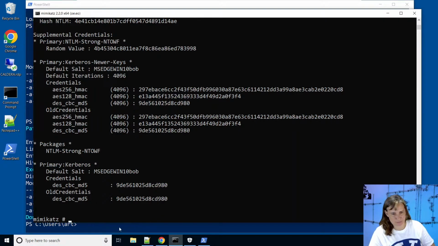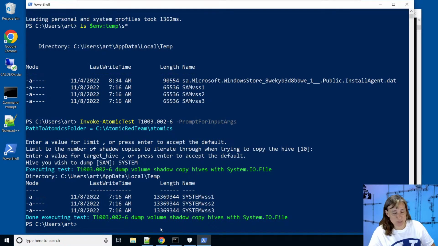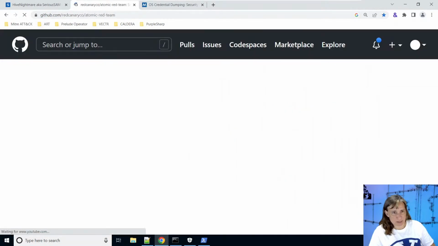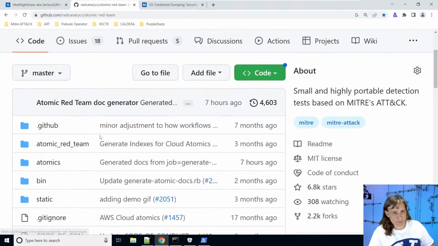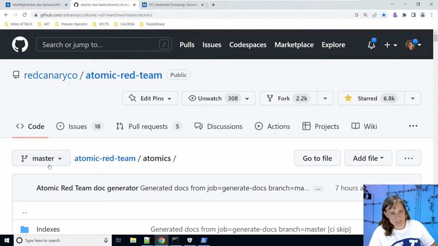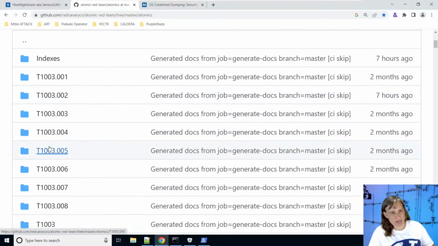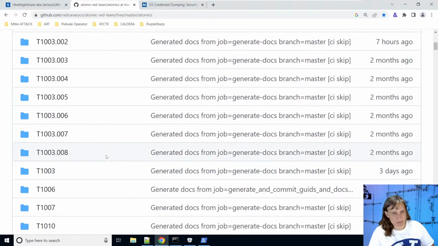If you like this video, check out the Atomic Red Team library of scripted cyber attacks. It's found on GitHub under the Red Canary Co. company. And all of the atomics, the atomics being the scripted cyber attacks, are found in the atomics folder inside of T number folders, these T numbers being technique numbers directly from MITRE ATT&CK. So this cross references directly with MITRE ATT&CK, where T1003 in this example is the technique number, and then the numbers after the dot are the subtechnique number if it has a subtechnique or if it applies to those scripted cyber attacks.